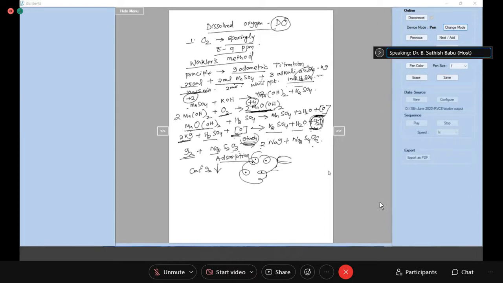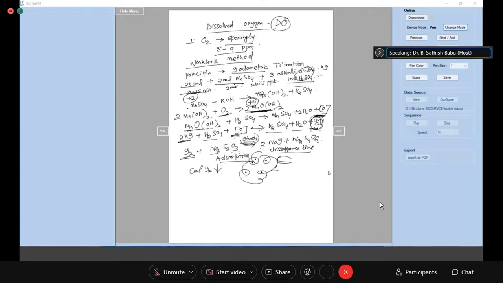How do you find out the end point? Disappearance of a blue color. When you add starch, you get a blue color. When this blue color disappears, you understand that that is the end point. Is it clear? So here we add starch with iodine, that is yellow color, and when we add sodium thiosulfate, that color will disappear.